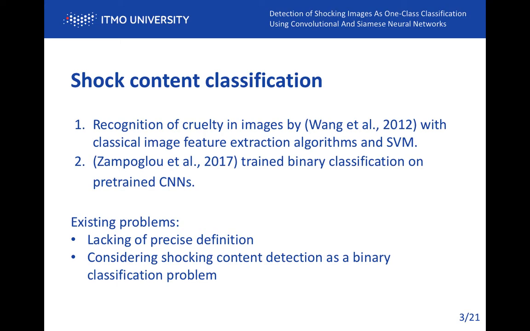Previously proposed work on this topic contained a number of problems which we aim to solve. These problems are: first, lack of specific definition of shock content. Second, considering shocking content detection as a binary classification. Let us discuss these problems and their consequences in detail.